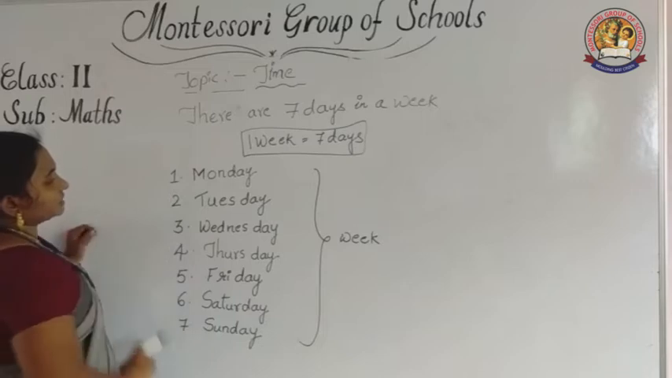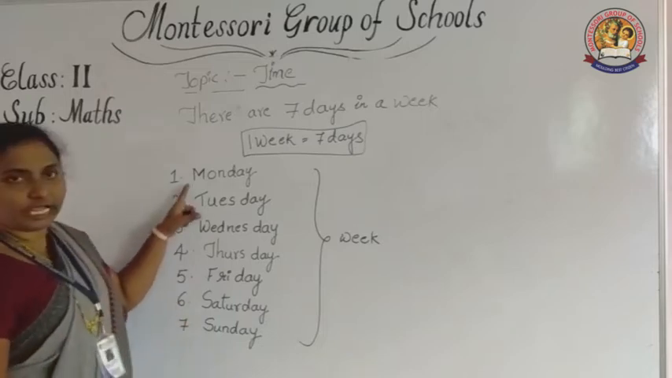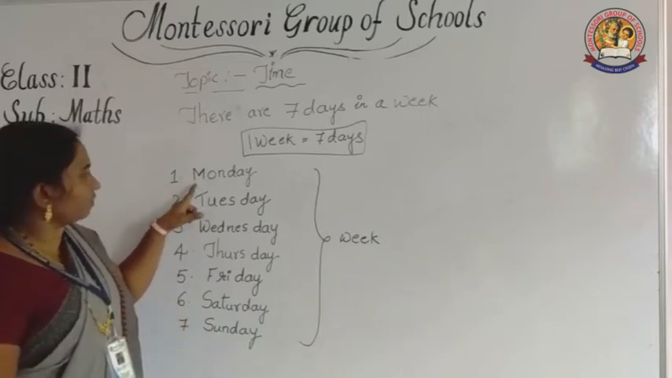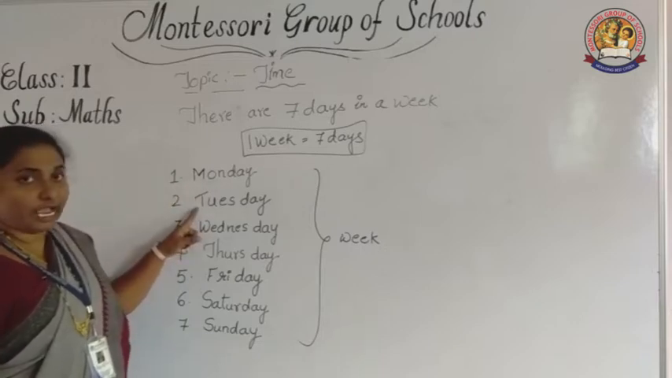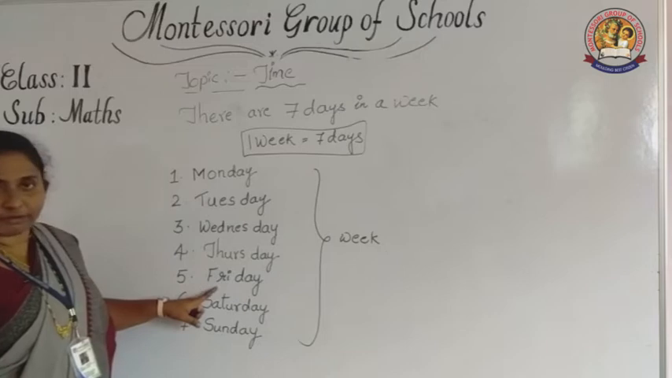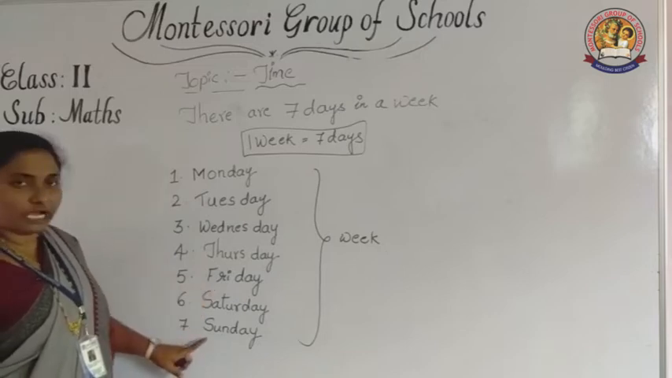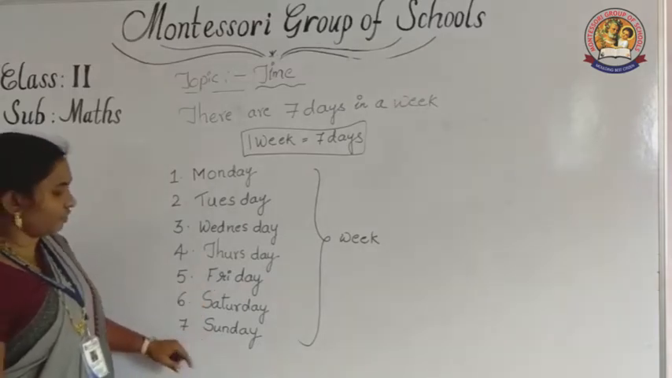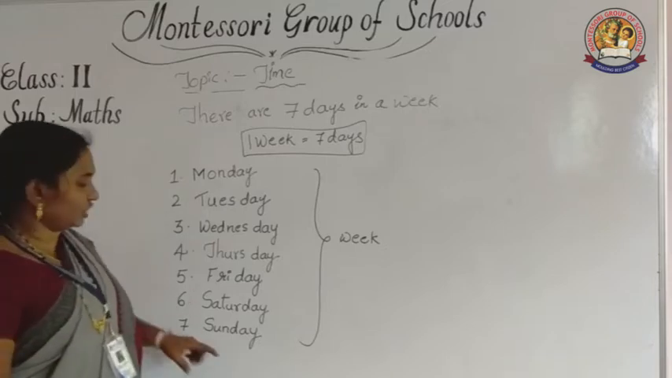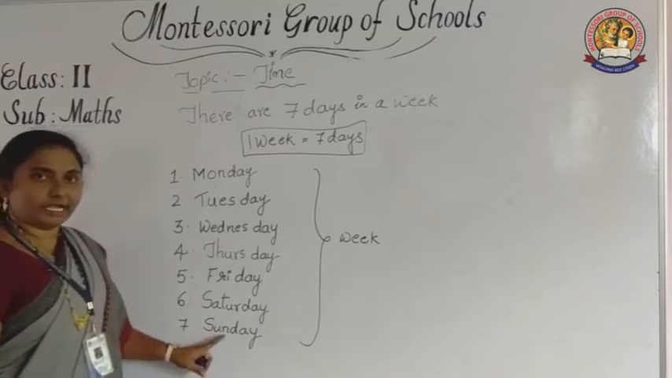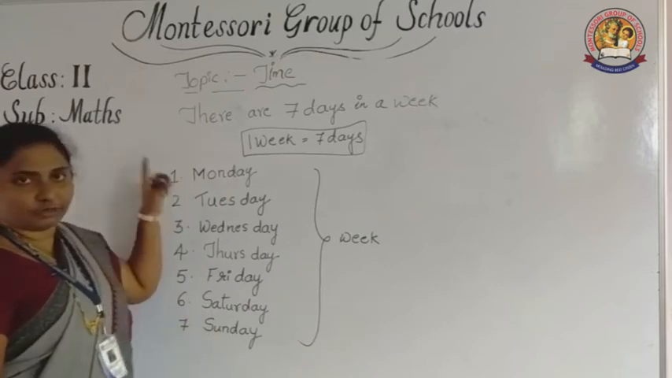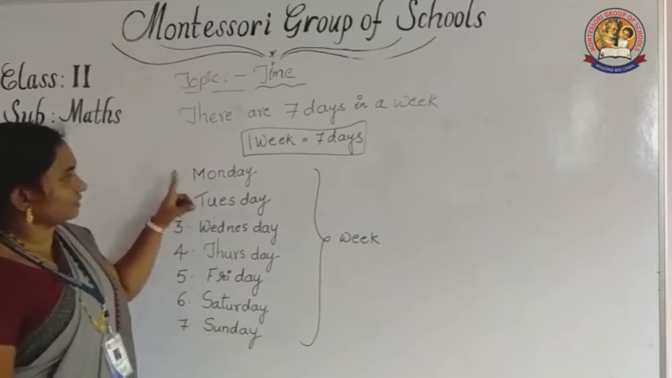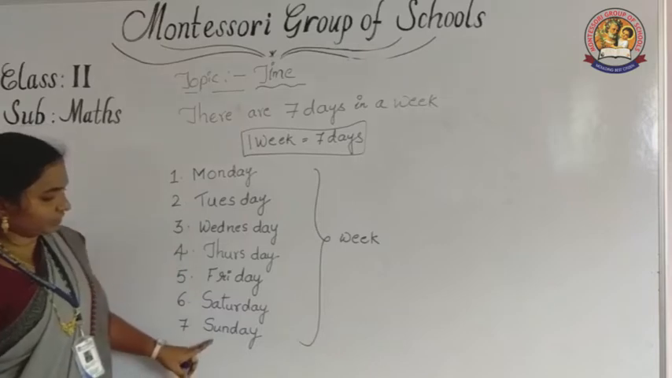So how many days are there? 7 days. First day of the week, what? Monday. And second day of the week Tuesday. And fifth day of the week Friday. And last day of the week Sunday. All of you enjoy on Sunday. Why? Because it is a holiday. On Monday we go to school. So it starts with Monday and ends with Sunday.